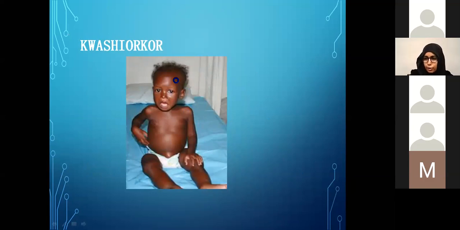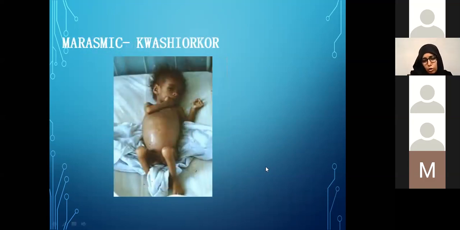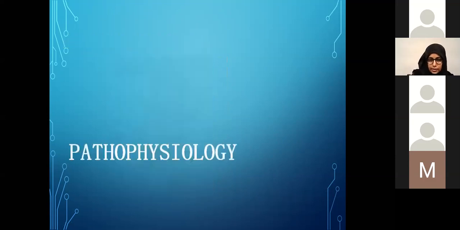They have a puffy appearance because of the presence of edema, because in this case of PCM, there is more loss of protein compared to fat, which leads to edema, but the extremities can be thin. And you can see the changes in the hair and the skin as well. We can have a combination of the two with a lot of ascites and very thin extremities and the old man faces of the marasmus. This one is termed as marasmic kwashiorkor and is considered clinically as one of the most severe forms of PCM.